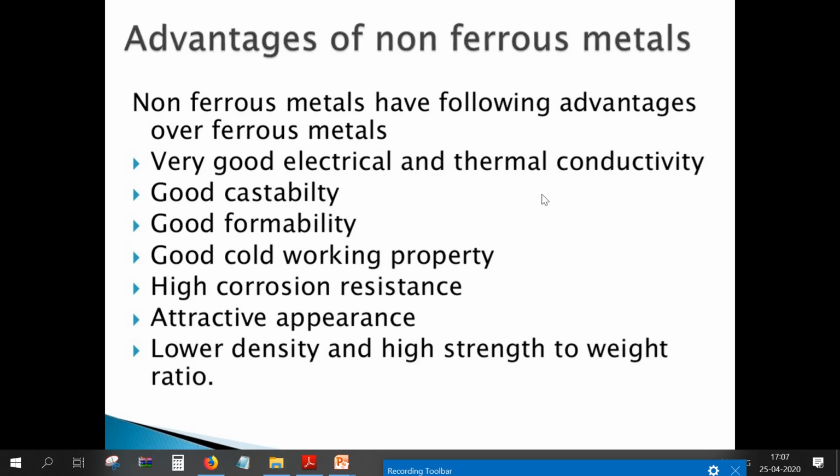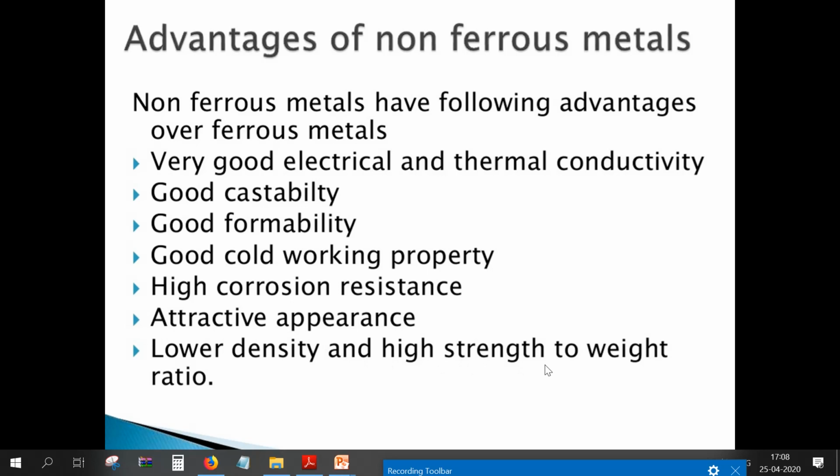Then the advantages of non-ferrous metals. Non-ferrous metals have the following advantages over ferrous materials. Very good electrical and thermal conductivity, good castability, good formability and good cold working property.